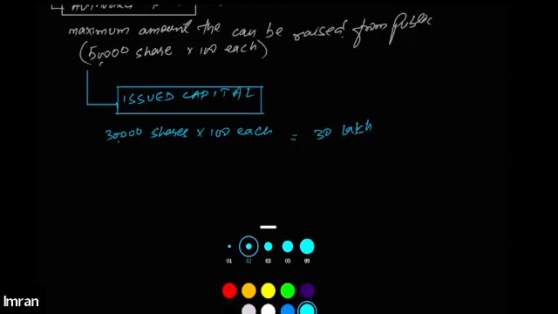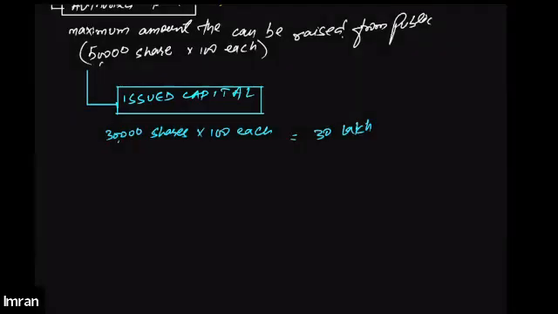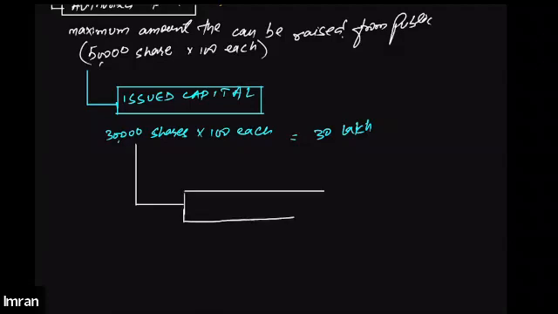All right. And let's suppose out of issued capital, the public is willing to purchase only 28,000 shares. Even though the company has issued 30,000 shares, the public has shown interest in buying only 28,000 shares.